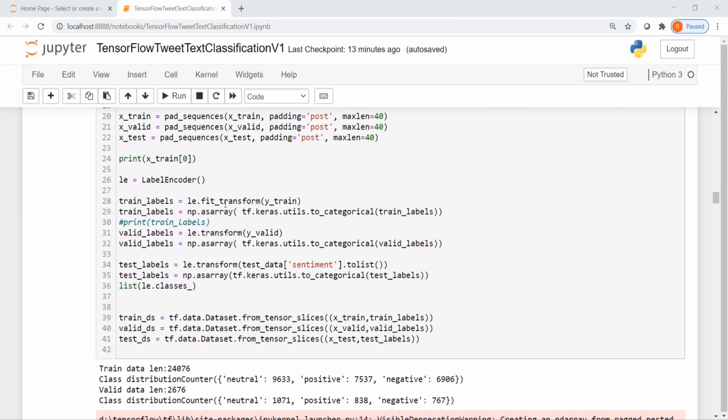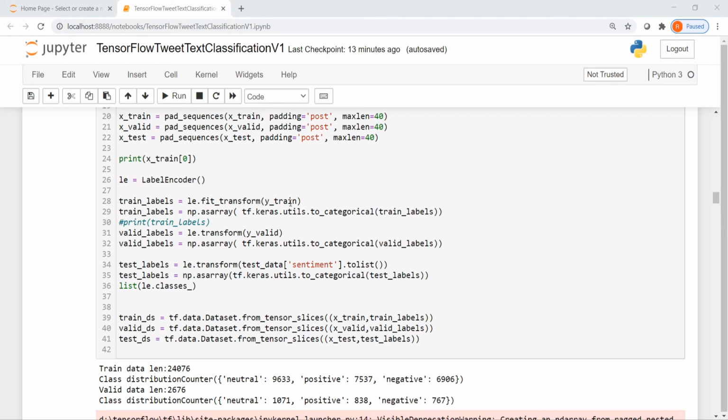Now, if you look at our class labels, they are text labels. We have the sentiment as positive, negative, and neutral. So I use the label encoder to convert the text categories into numbers first. Negative is 0, neutral is 1, and positive is 2.